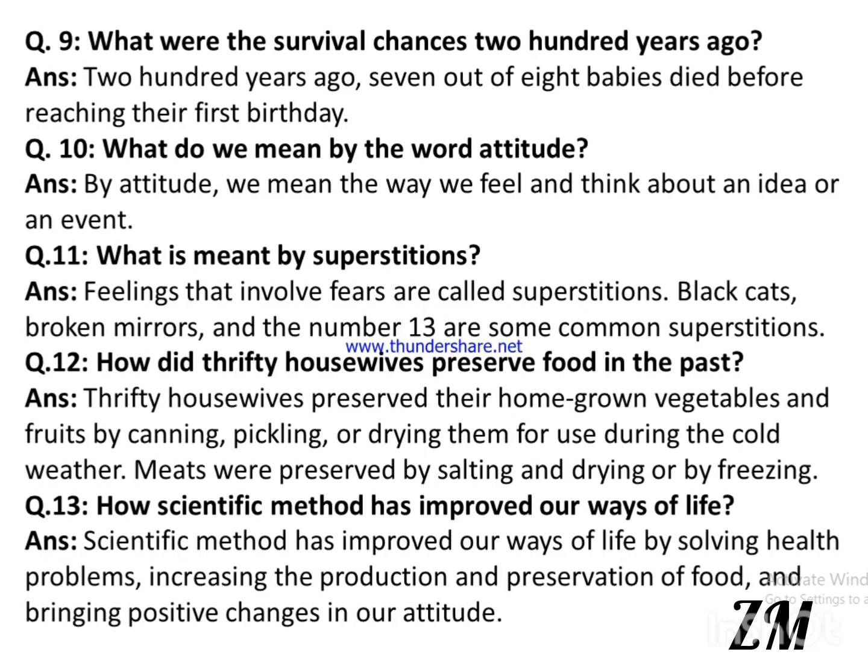Question number 9. What were the survival chances 200 years ago? Answer. 200 years ago, 7 out of 8 babies died before reaching their first birthday. Question number 10. What do you mean by the word attitude? Answer. By attitude we mean the way we feel and think about an idea or an event.